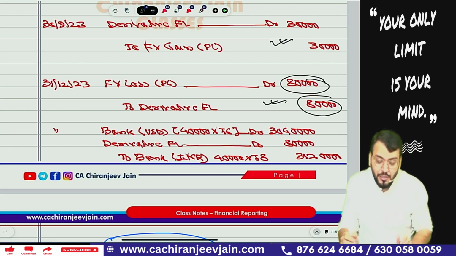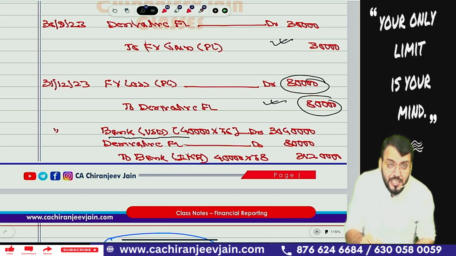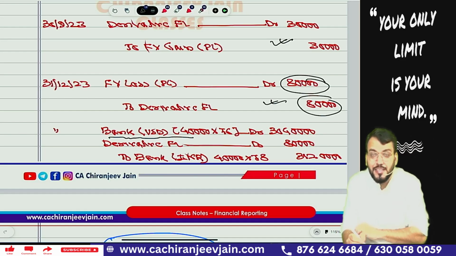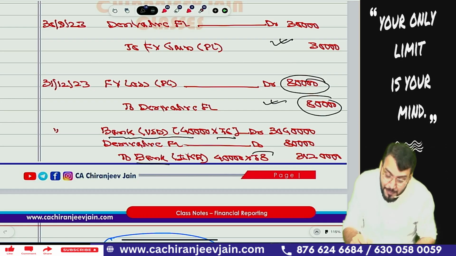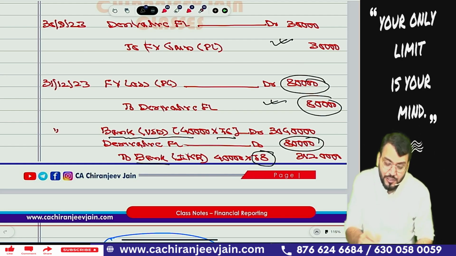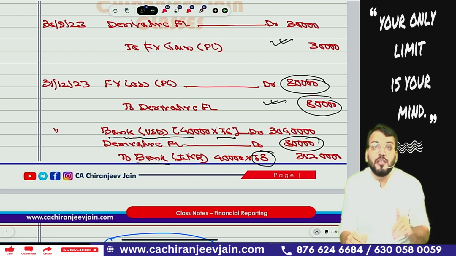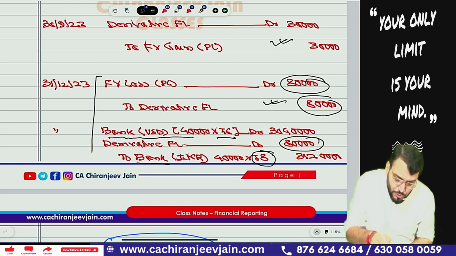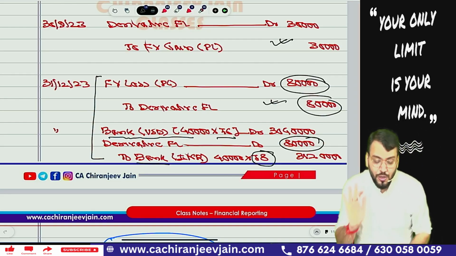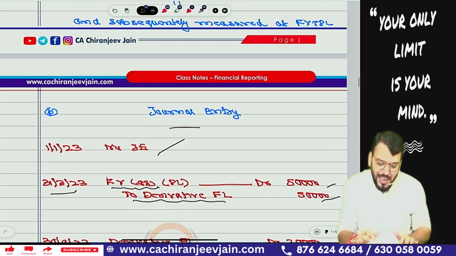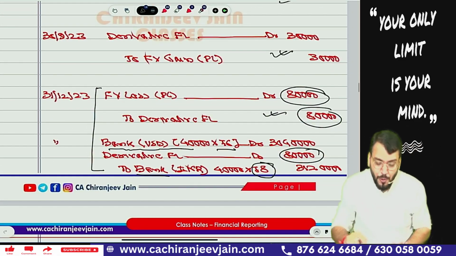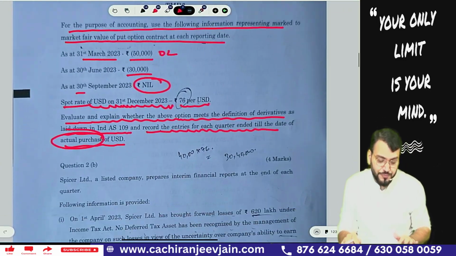Now we'll do the settlement journal entry. So we'll buy what? Dollar. So bank account dollar 40,000, and we'll purchase at spot rate, that is 76. It means the dollar will be recognized at fair value at 76, but we will pay 78 as per our contract price, and the difference will be 80,000. With this, the derivative financial liability account will be closed. This is the journal entry. However, you can also compound this into one journal entry if you want. Compounding is also fine. So this was, I will say once again, a very simple question. No doubt about this. Coming to the next question.